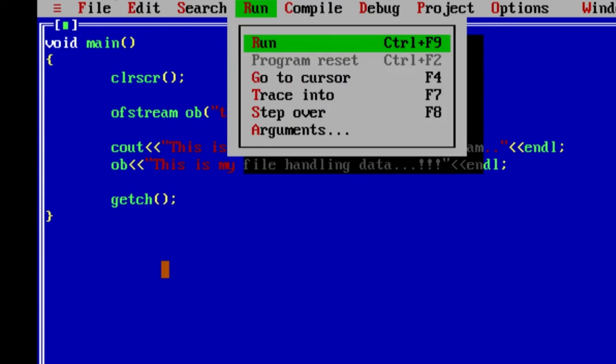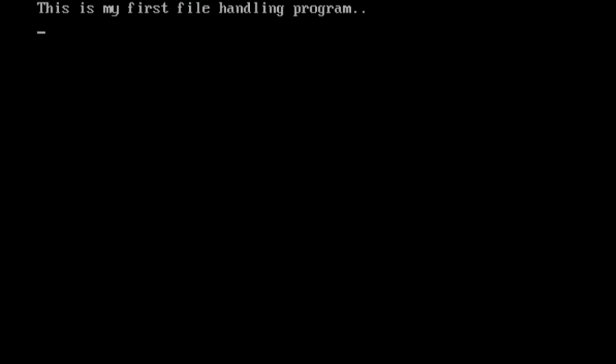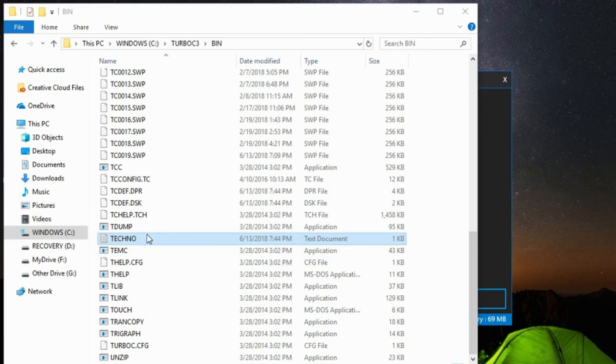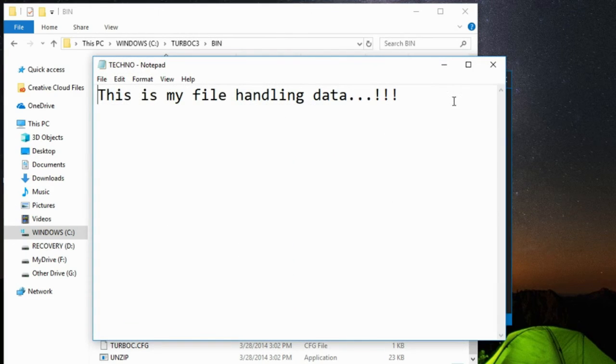Now I'll just run this. You can see whatever was passed to cout is there. And what I passed to ob, I didn't get any error for that, but where is the data? Let's go into that file again. I'll open that file for you. So this is my file, and you can see this is my file handling data.